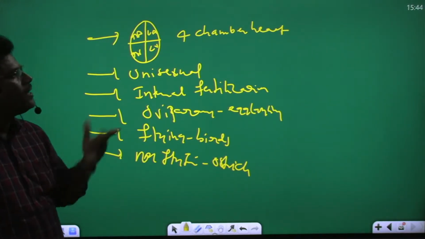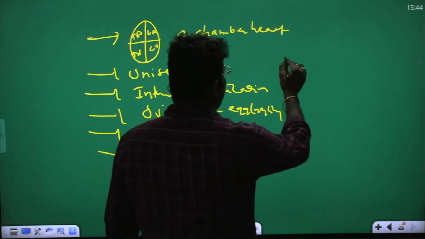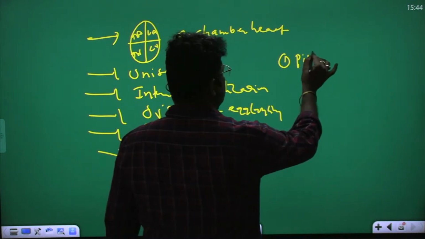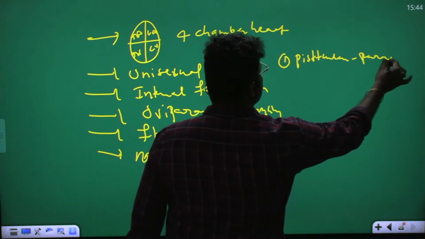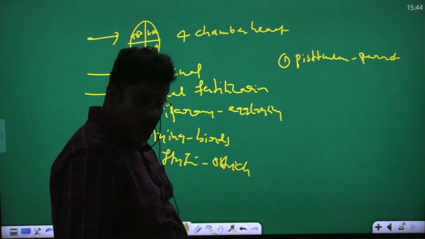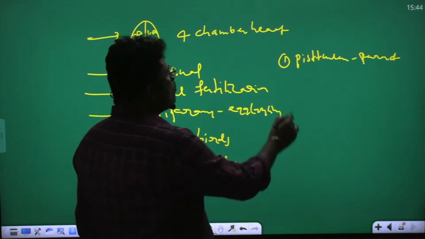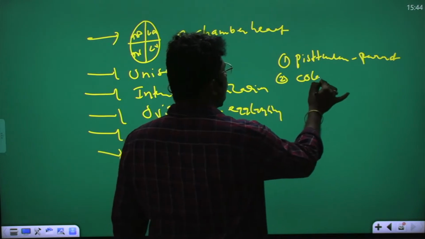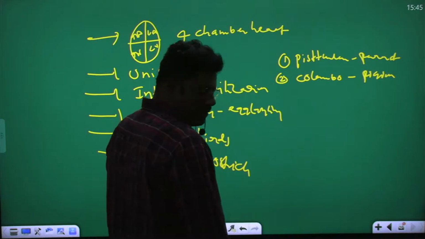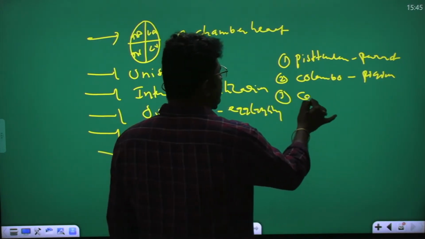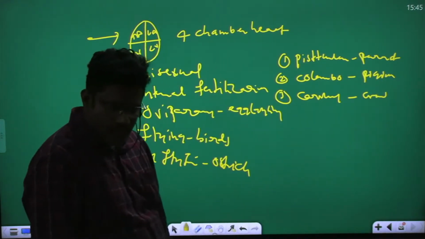Okay? Now going to examples. First example, Psittacula. Psittacula is the parrot, the scientific name of parrot. Second example, Columba. Columba is known as pigeon. Next example is Corvus. Corvus is crow.